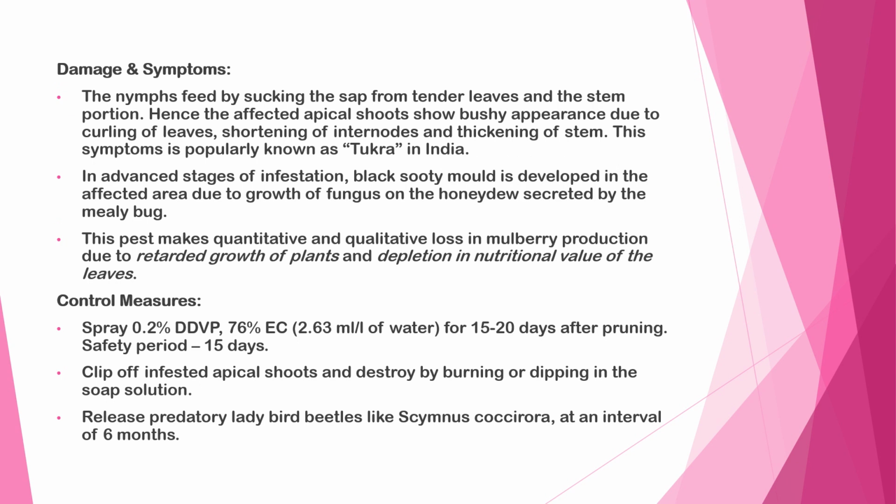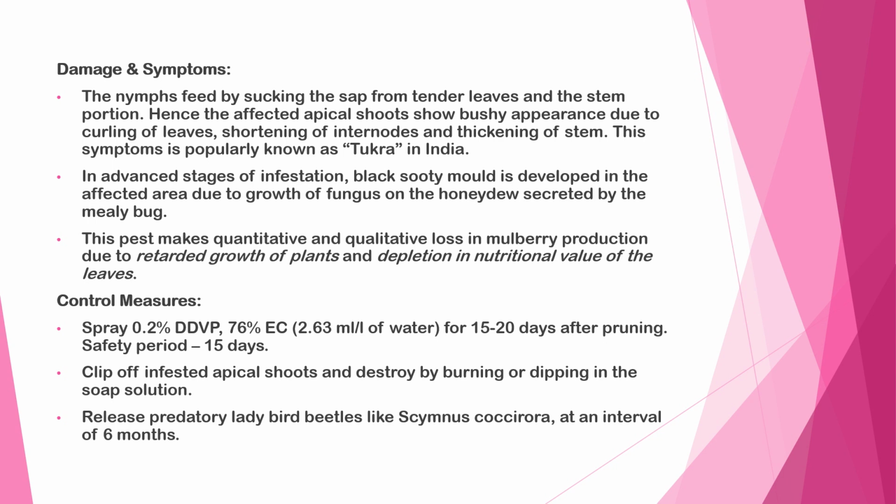Damage and symptoms: the nymphs feed by sucking the sap from tender leaves and the stem portion. Hence, the affected apical shoots show a bushy appearance due to curling of leaves, shortening of internodes, and thickening of stem. This symptom is popularly known as tukra in India. In advanced stages of infestation, black sooty mold develops in the affected area due to growth of fungus on the honeydew secreted by the mealybug.